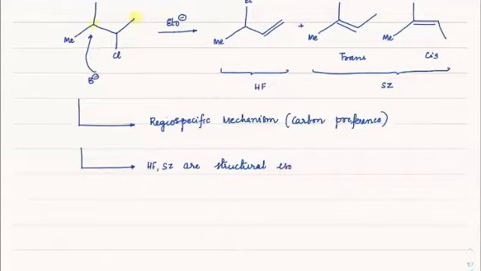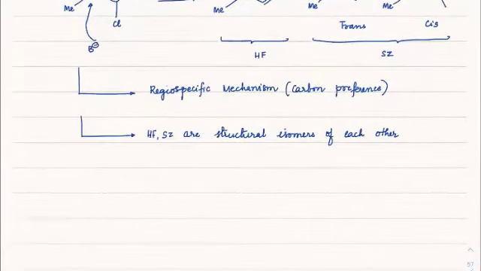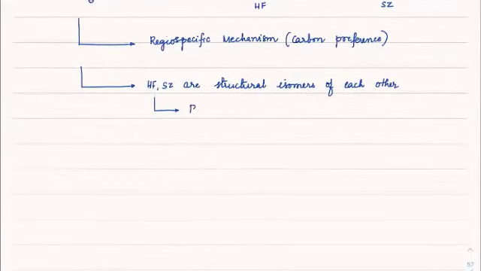Structural isomers of each other. Okay. So these structural isomers of each other, which you can observe, I can say that out of these two, one of them is becoming major, correct? One is minor, the other one is becoming major. So when that kind of selectivity is coming, you call it regioselectivity. Is this clear, beta? So regioselectivity is all about choosing one major out of many structural isomers.